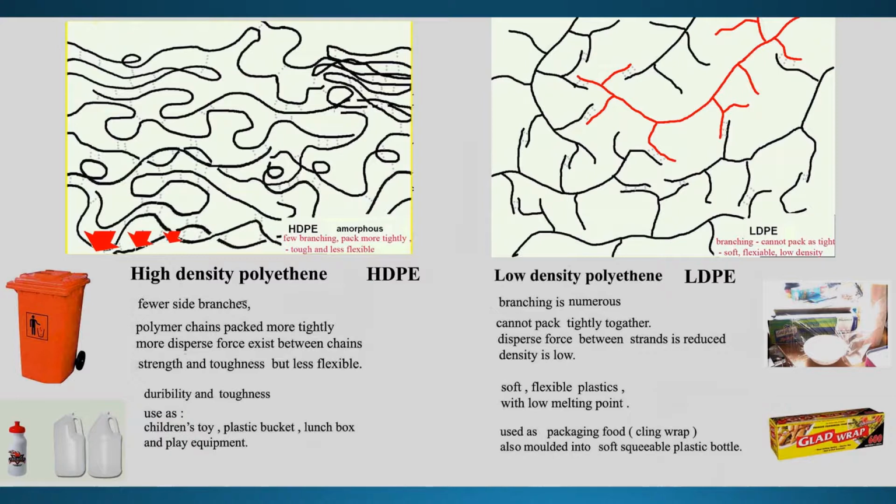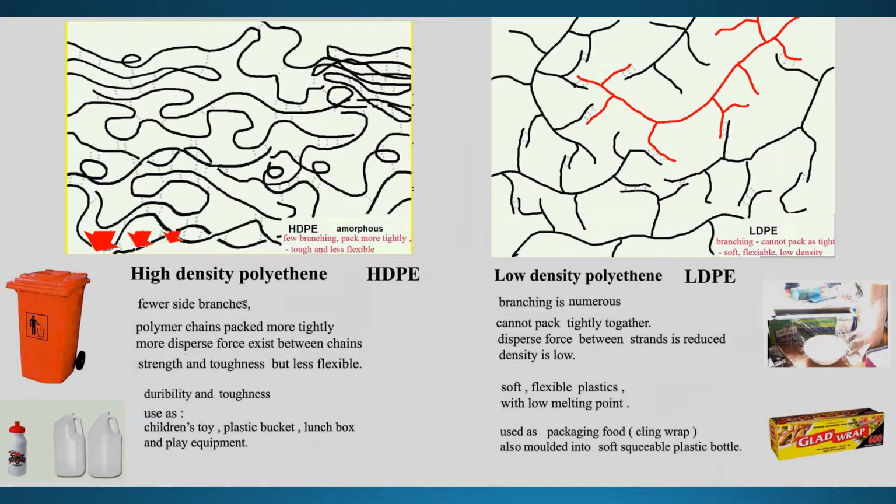You can see that this spaghetti is not only a single strand, but rather each single strand has many branches, like the branches of a tree. If you have that many branches, you cannot pack them too close together. That's why, when the branches are numerous, the chains cannot be packed together tightly, and the dispersion force between strands is reduced. That's why the density is low.